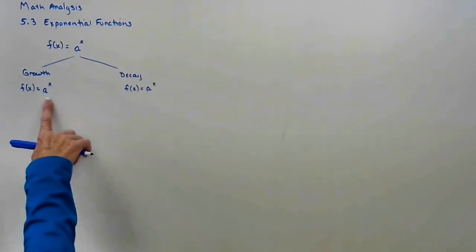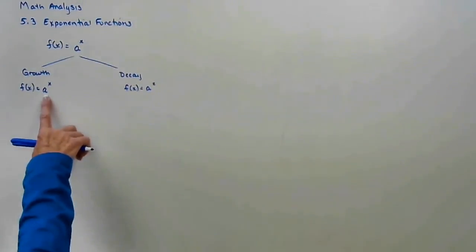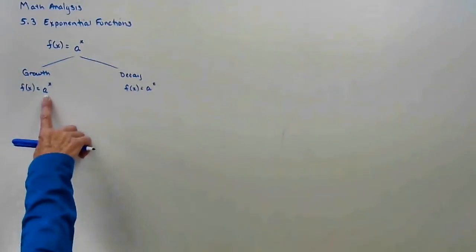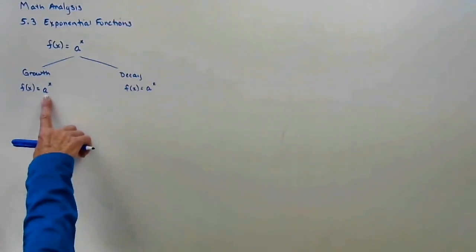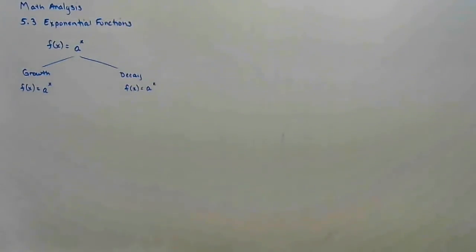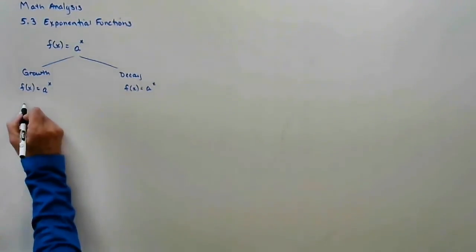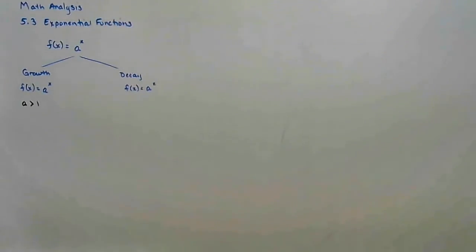Now let's think about this. If the base is 0, 0 to any power we haven't even talked about yet. If this base is 1, 1 to any power is 1. 1 to the first, 1 to the second, 1 to the third. So for growth, this base has to be larger than 1. That's our first note that we need to make sure of. Our base is greater than 1. So it's 2 to the x, 3 to the x, 4 to the x.